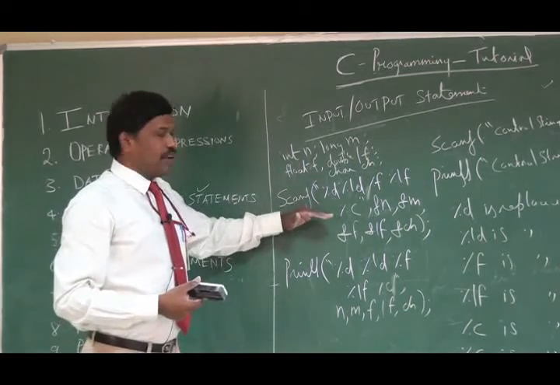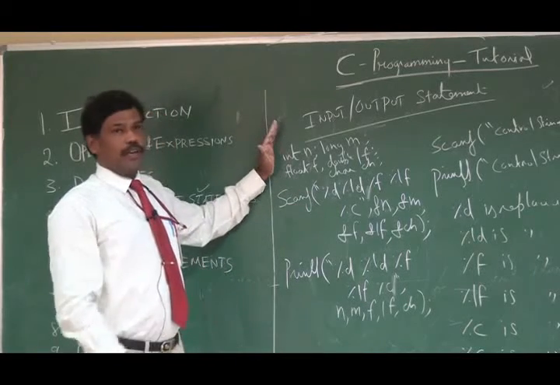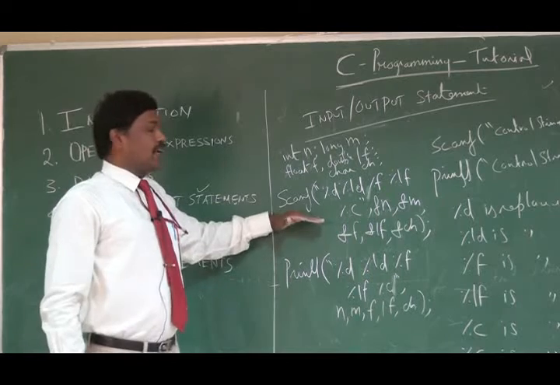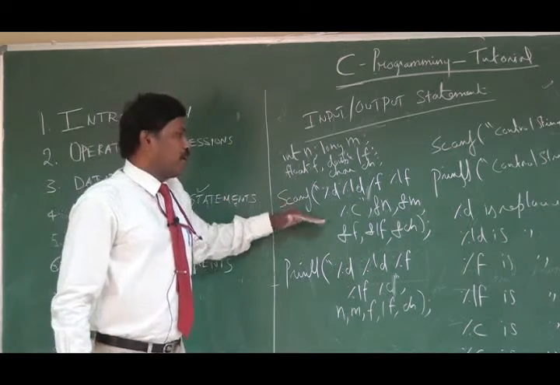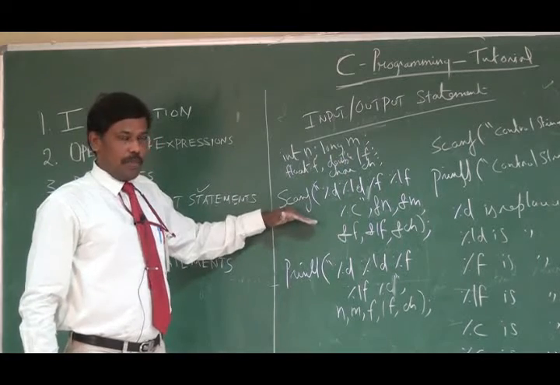If you are using a variable in a C program, it is mandatory that you declare the variable type. Otherwise, during compilation the C program will give an error, undefined variable. So whatever variable you are using in your program, you need to tell what its data type is. That is mandatory. You understand?